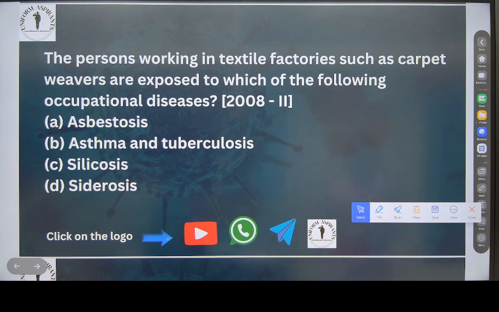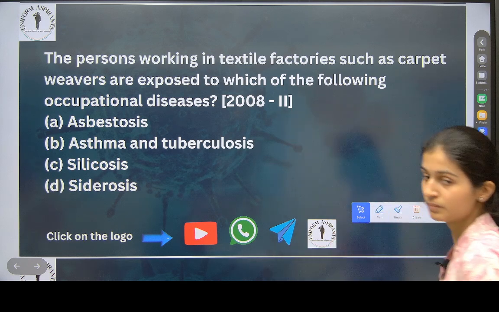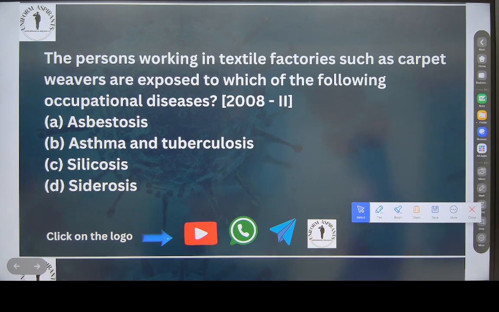Okay, see here. Yes or no? Is it asthma and tuberculosis, asbestosis, silicosis, or sclerosis?